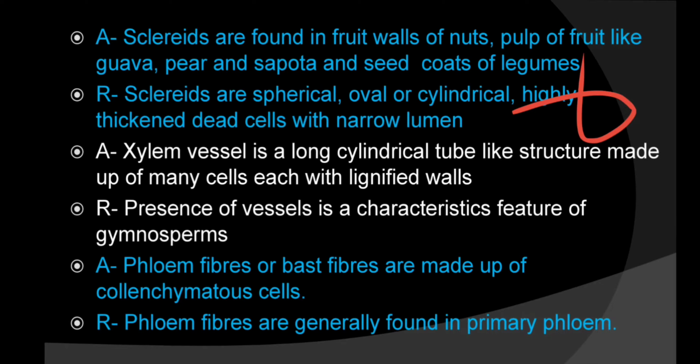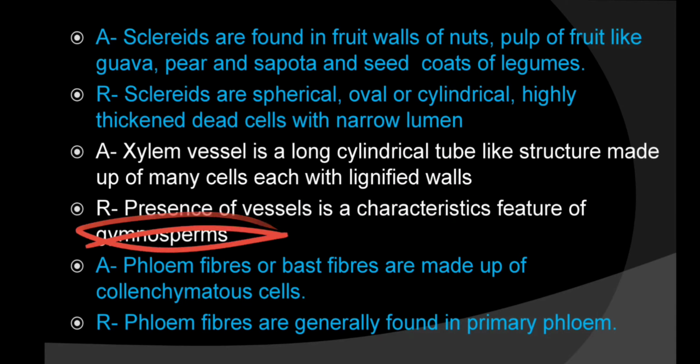Xylem vessel is a long cylindrical tube-like structure made up of many cells, each with lignified walls. Right, xylem vessels are long cylindrical tube-like structures. They are made up of many cells with lignified walls. This is true. Now, the reason: presence of vessel is the characteristic feature of gymnosperm. No, presence of tracheids is the characteristic of gymnosperm. So this is wrong, this is false, and the assertion is true. So what will you mark here? If assertion is true and reason is false, then you have to mark C.